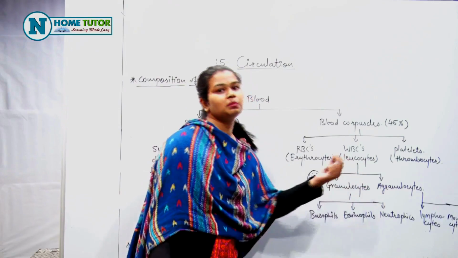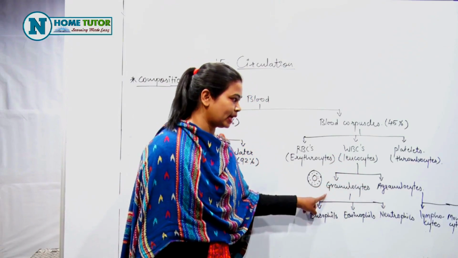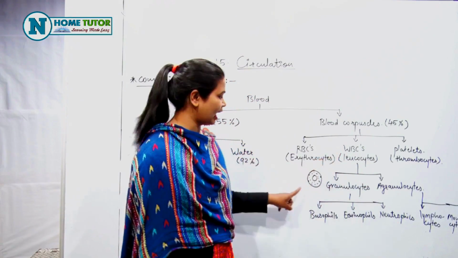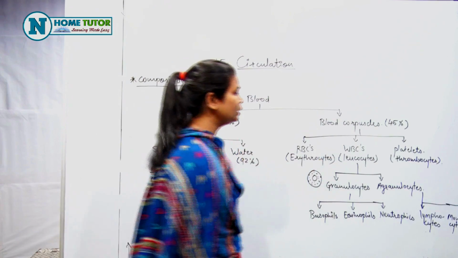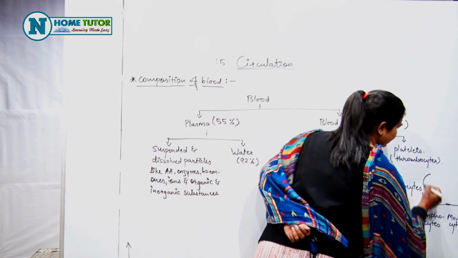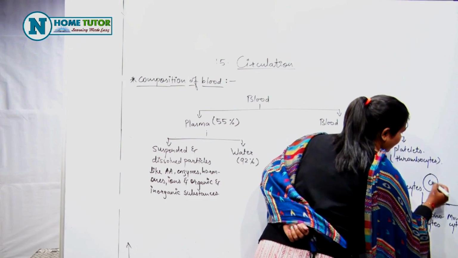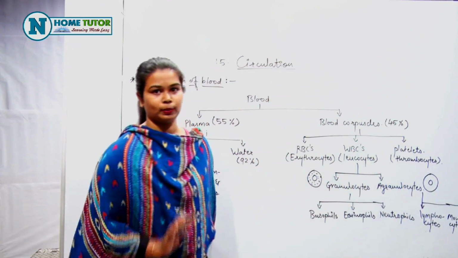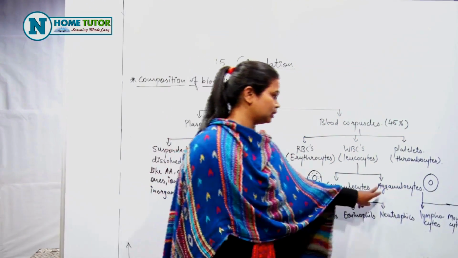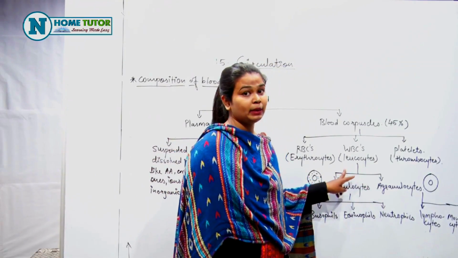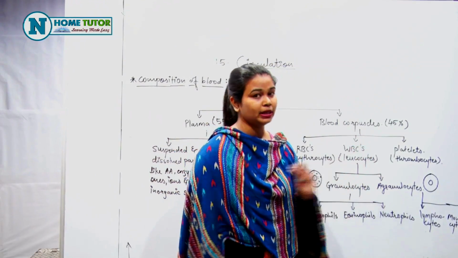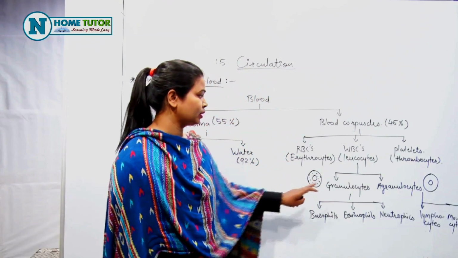Granules, cytes means cells. Agranulocytes are the type of WBCs having clear cytoplasm, that is, in agranulocytes granules are not present in the cytoplasm.